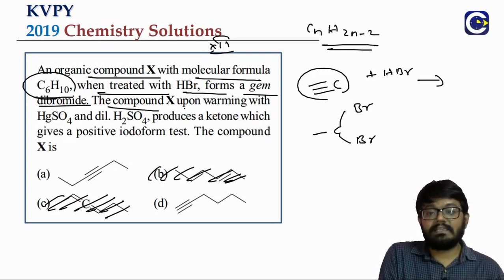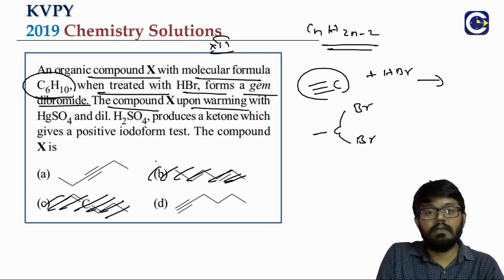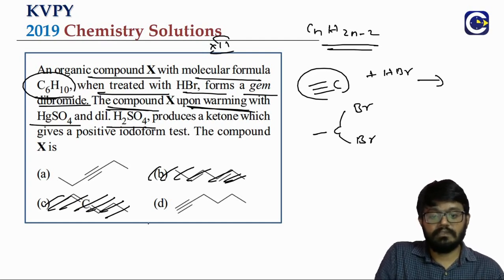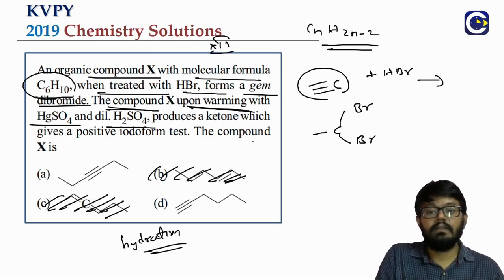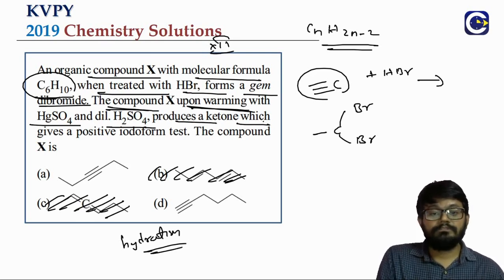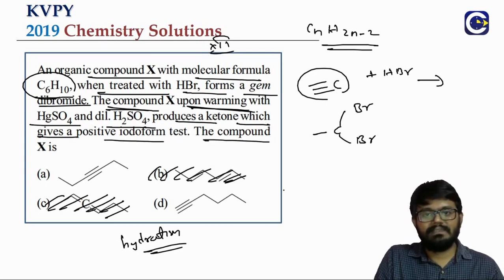Let's read the second statement. This is where I said we will have to get into a little bit more of the reactions part of the plus 2 topics. The compound X, upon warming with HgSO4 and dilute sulfuric acid, is basically hydration. It produces a ketone which gives a positive iodoform test.